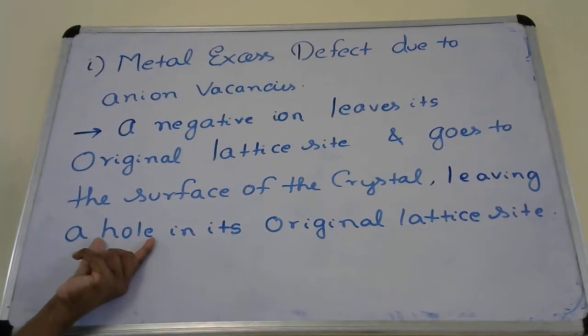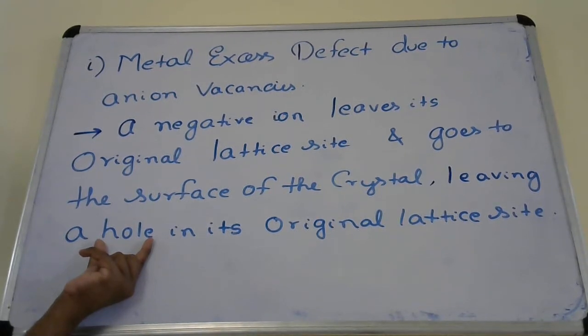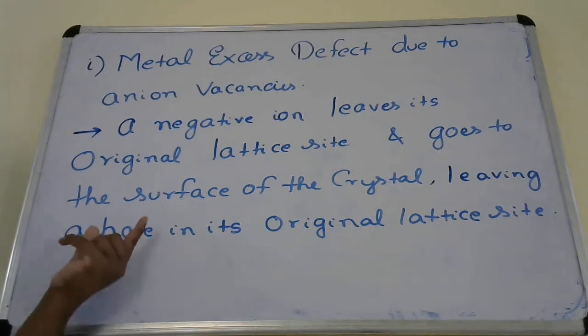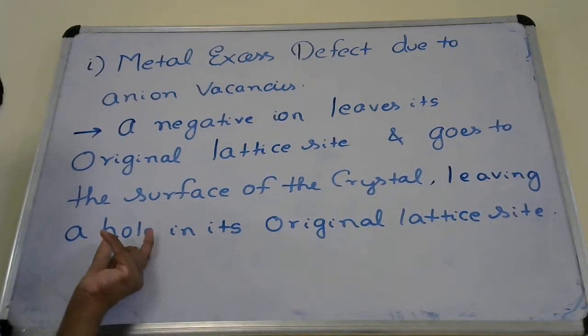This vacancy, created due to the dislocation of the anion, is called a hole.